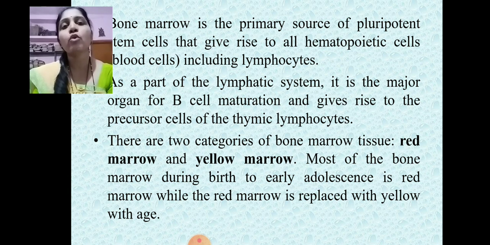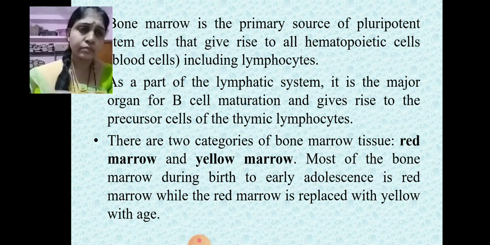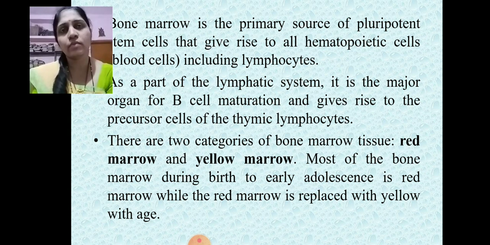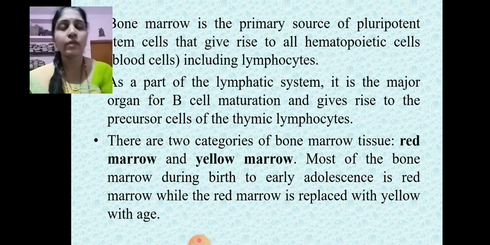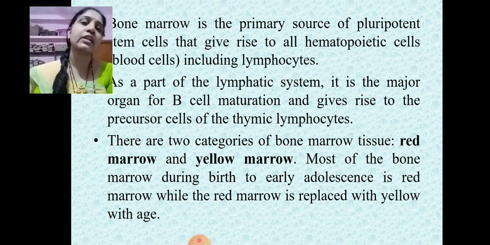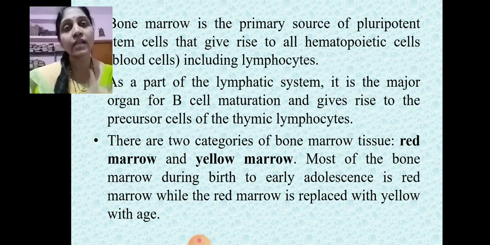Most of the bone marrow from birth to early adolescence, that is early teenage age, is red marrow. The red marrow is replaced with the yellow marrow along with the increase in age. As it gets converted from red marrow to yellow marrow, its capacity to develop the red blood cells, this capacity of hematopoiesis, gets lowered.